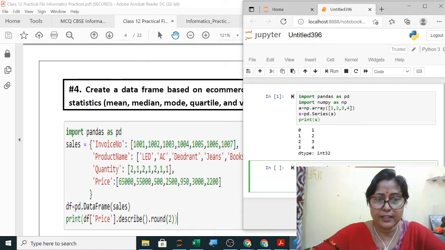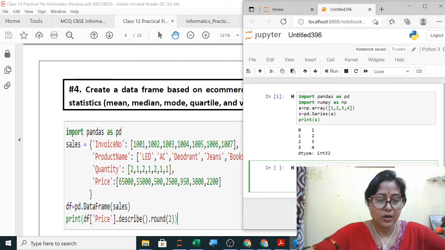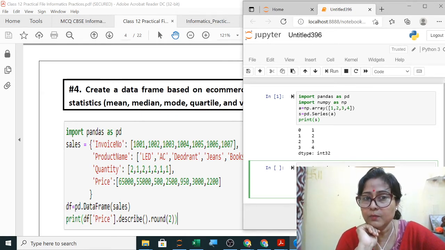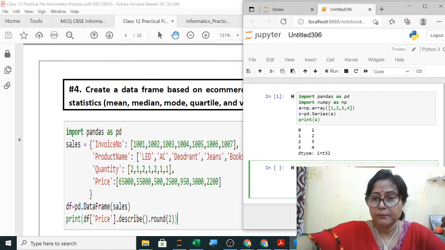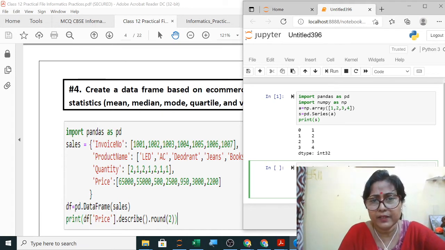Now you create a data frame. So df you are creating here with pd.DataFrame. So you have created the data frame. Now the question was to display the mean, median, mode. So first you have to print the mean, meaning the average price. You can write the mean value as given in the question.